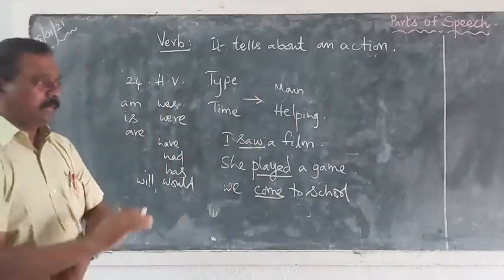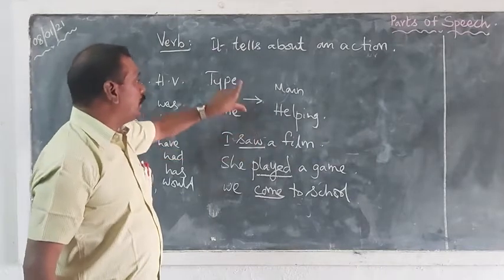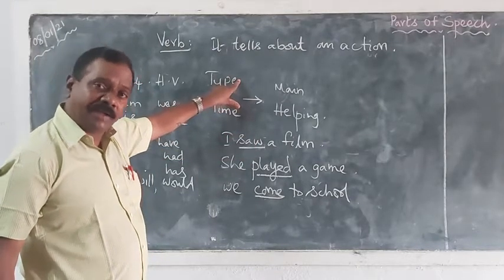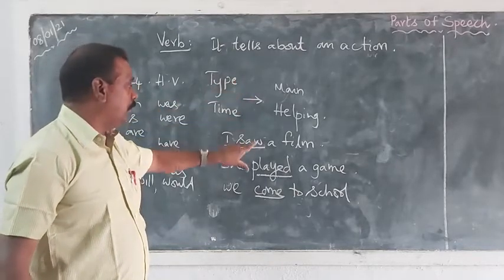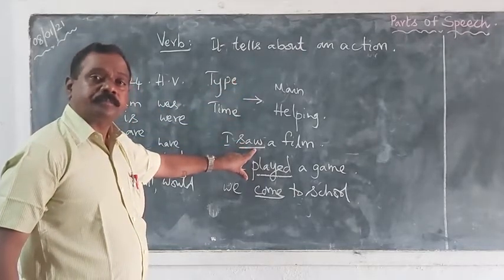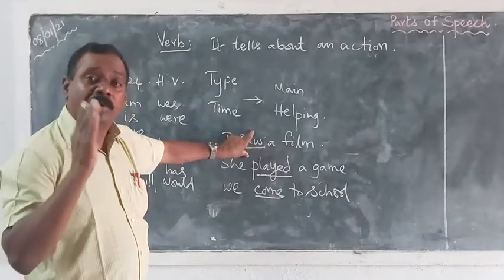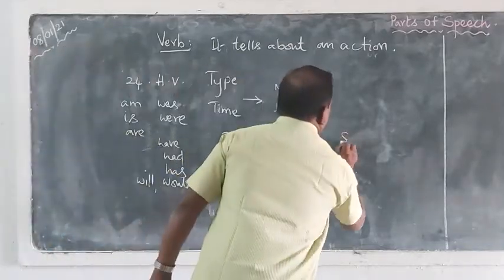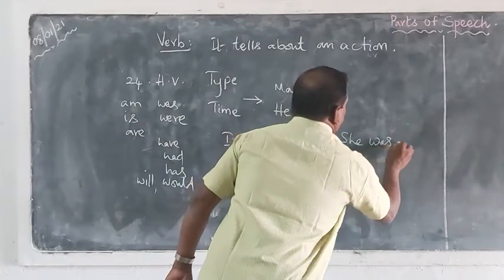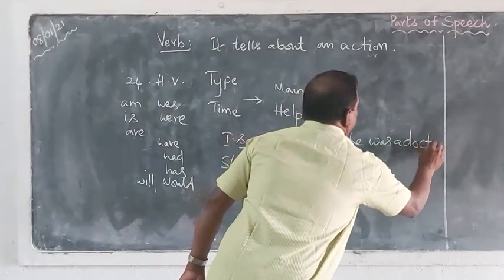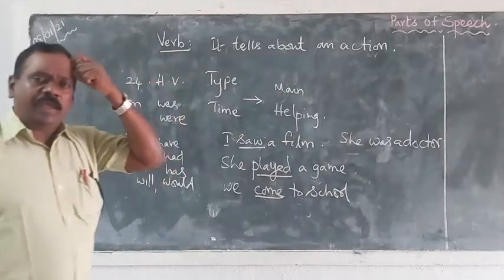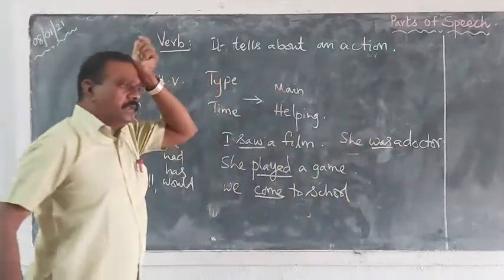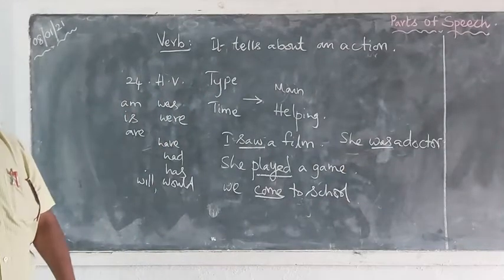That is important. Main verbs denote the type of action. For example, saw. It denotes what type of action it is. If you say, she was a doctor, was is the verb. It is a helping verb.